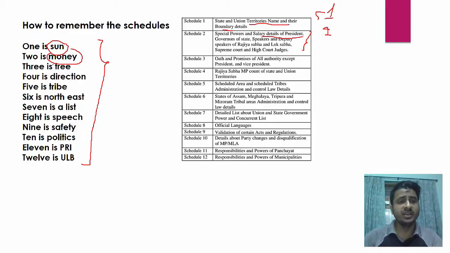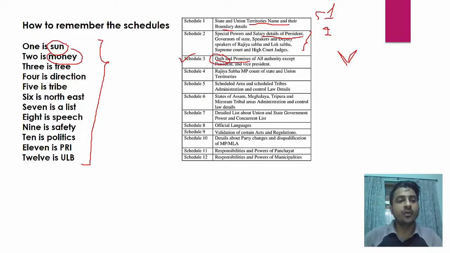Then 3 is tree. So this is rhyming, 3 and tree. Now how to remember tree? Olive branch. What does olive branch signify? Peace. And what does oath and promise signify? It also signifies peace. So you have to correlate and then you can remember what is there in schedule 3. We have got oath, the oath of all the dignitaries.